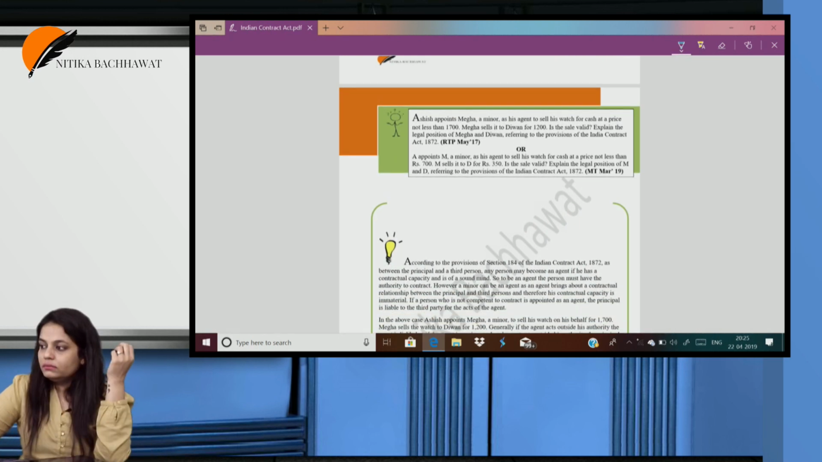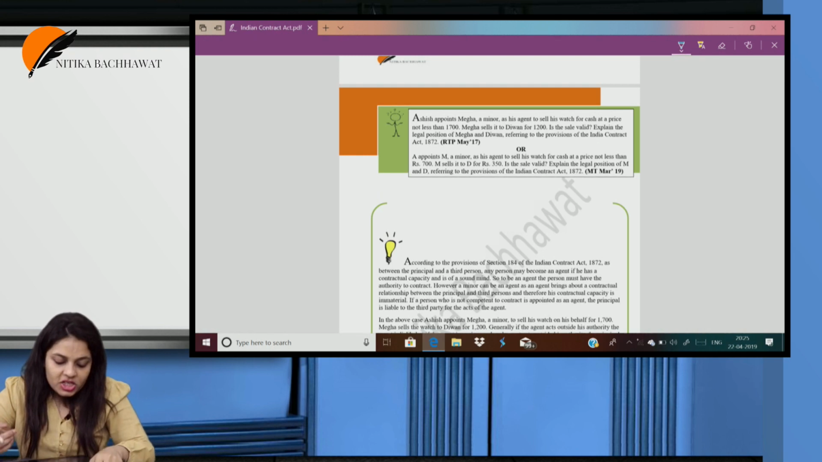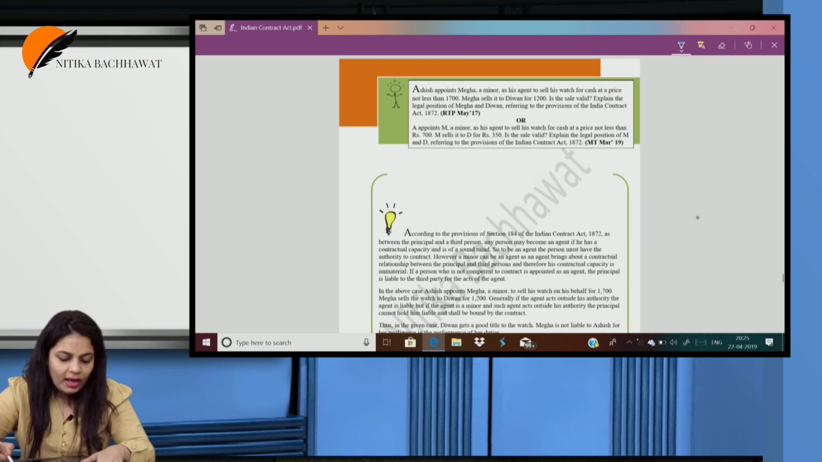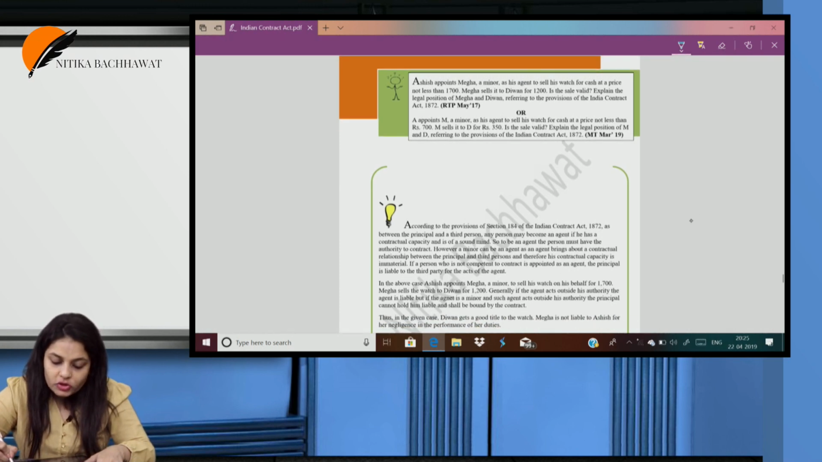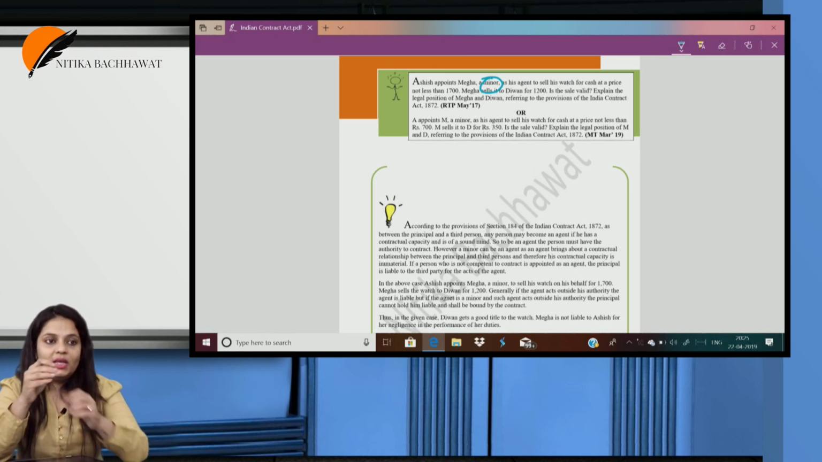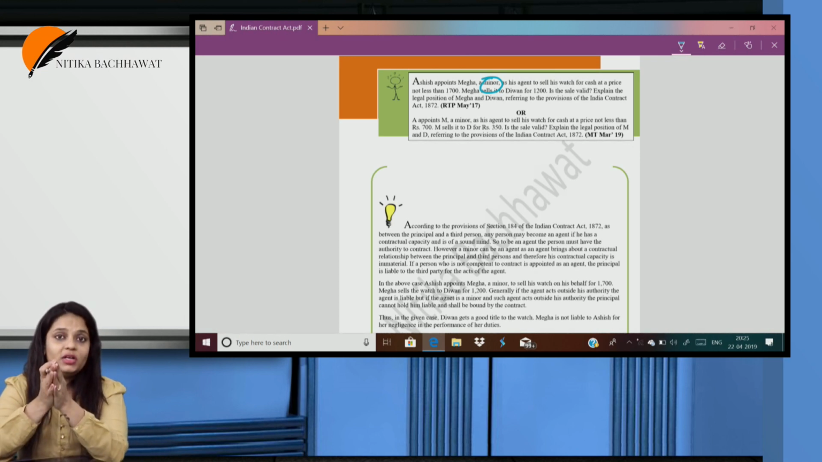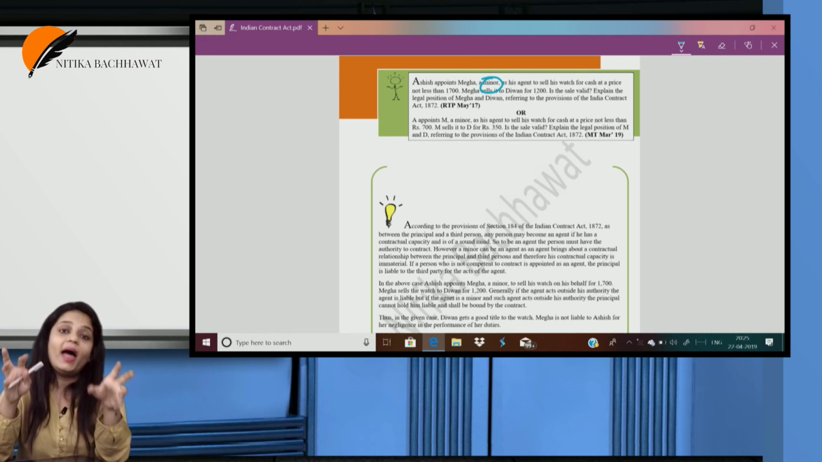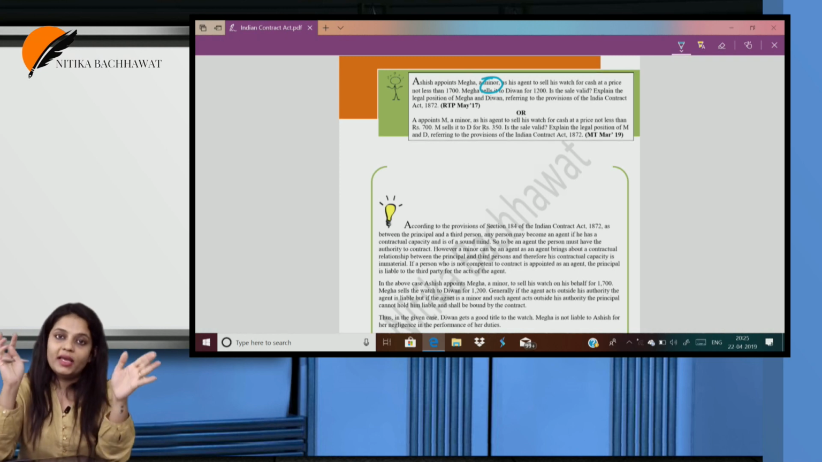Ashish appoints Megha. Okay, next question. Ashish appoints Megha, a minor, as his agent to sell his watch for cash at a price not less than 1700. Megha sells it to Diwan for 1200. Is the sale valid? First of all, let us understand, can a minor become an agent? Yes. See, the principal is liable for the act of the agent, but the agent is not liable. See, a minor has the capacity to make someone else liable. And when an agent does the work, he makes the principal liable. So, according to that, a minor can hold the principal liable. So, he can be an agent.